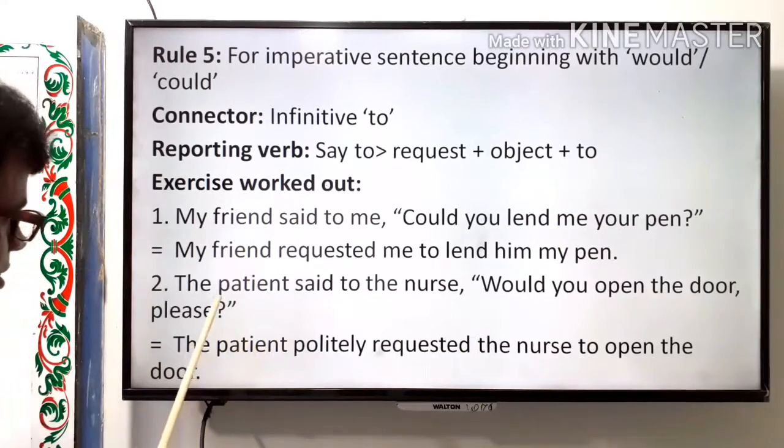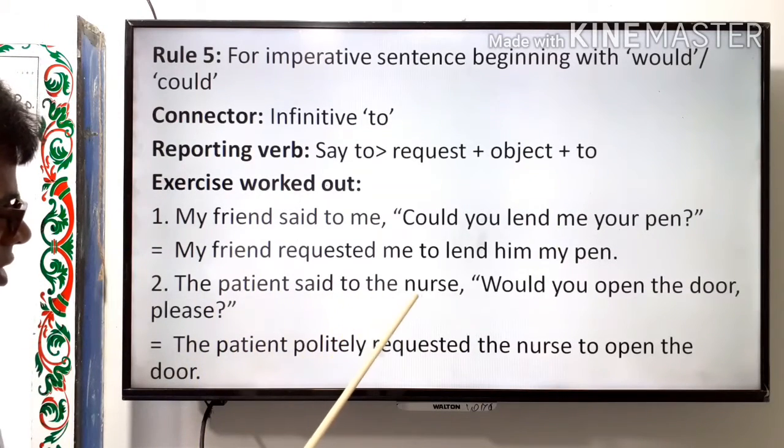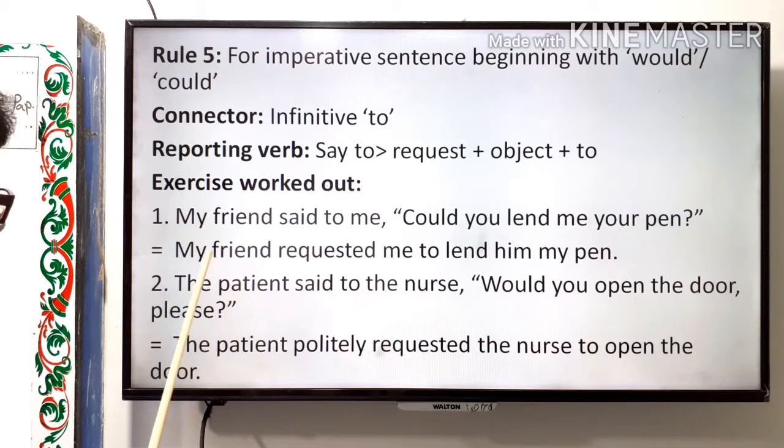The patient said to the nurse, example number 1, you can see my friend said to me, my friend requested me.